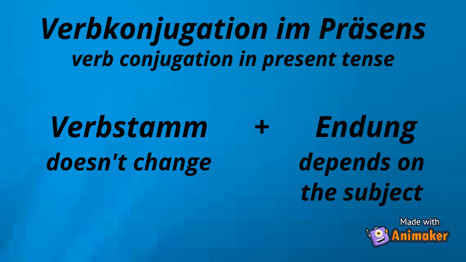Verbkonjugation im Präsens. That means verb conjugation in present tense. We learned the structure of the verb in the previous lesson. There is a stem of the verb known as Verbstamm and an ending known as Endung. While conjugating a regular verb, the Verbstamm doesn't change. The Endung is dependent on the subject. Here you can see how a normal regular verb is conjugated.